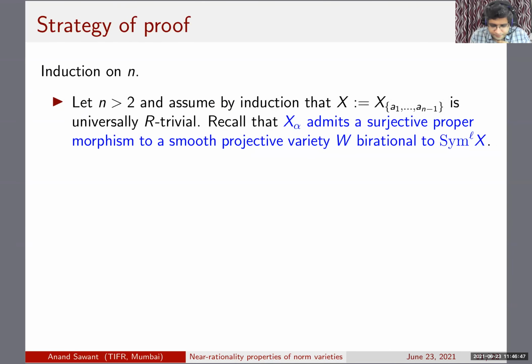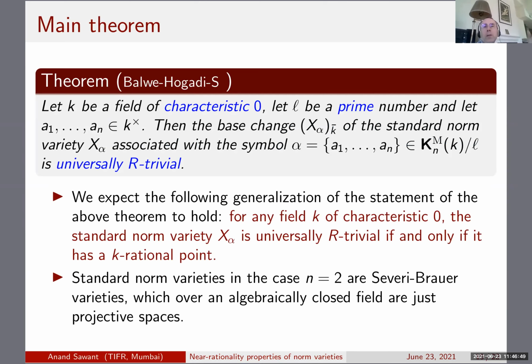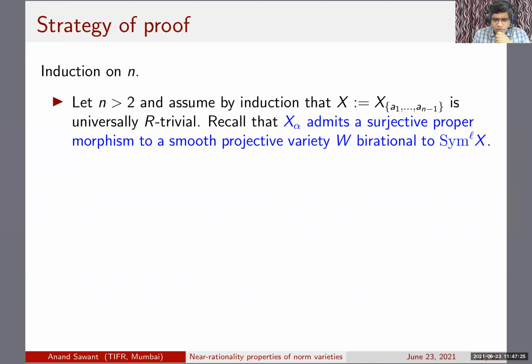Okay, so sorry. By the way, I mean, would you expect yeah. that condition, that like having a rational point is just equivalent to these varieties, to, let's say, to the symbol being 0? Should that be equivalent? I think so. Yeah. Well, I'm not sure. But does universal R trivial? I'm not sure if universal R triviality implies that the symbol should be trivial. I just wondered. Okay. I'm not sure. Yeah. Uh, yeah. Okay. So yeah.